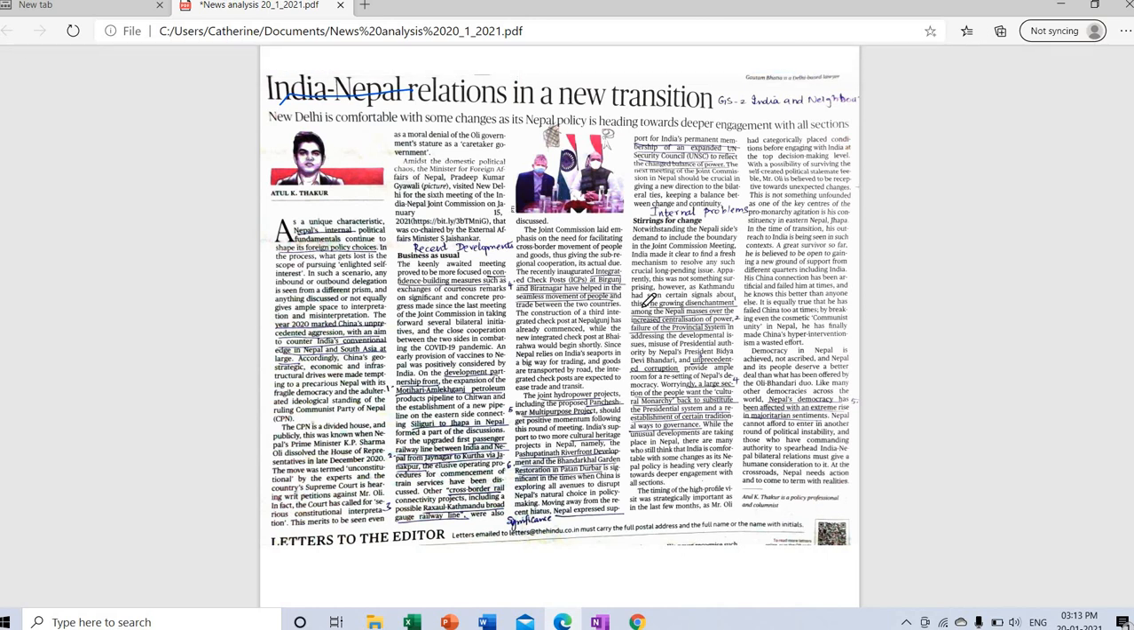The first step is to identify what part of the syllabus it belongs to. I have identified it as GS2, India and Neighborhood. Second, read the article and then identify the important points. Third, if possible, try to frame a question for that article. What is the question that the article is trying to answer? For example, in this case it could be: analyze the significance of India-Nepal relations. If that is the question, this article might be the answer.